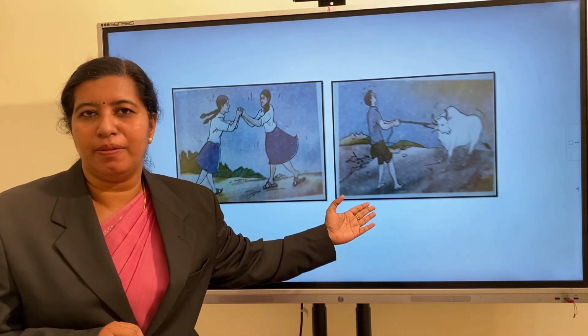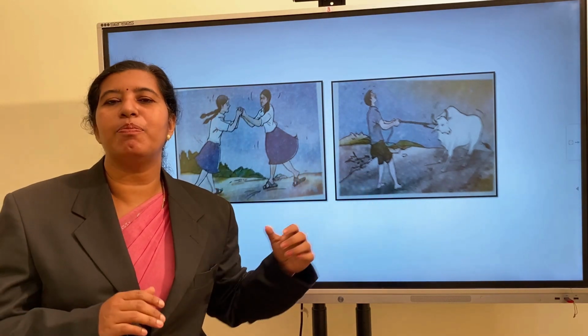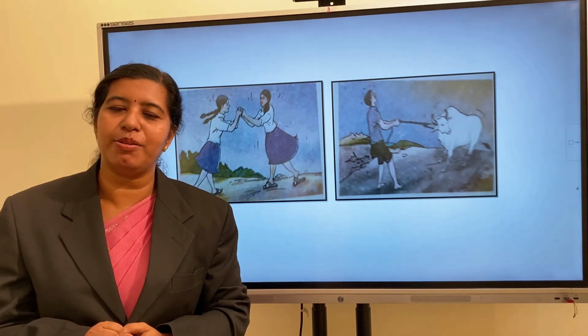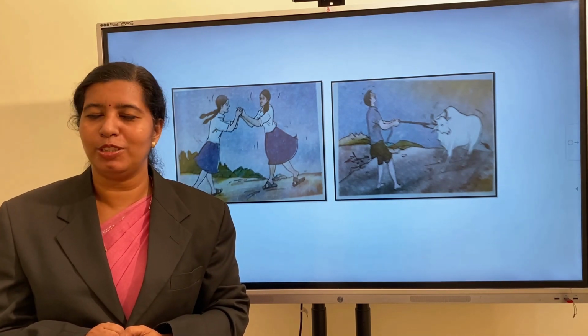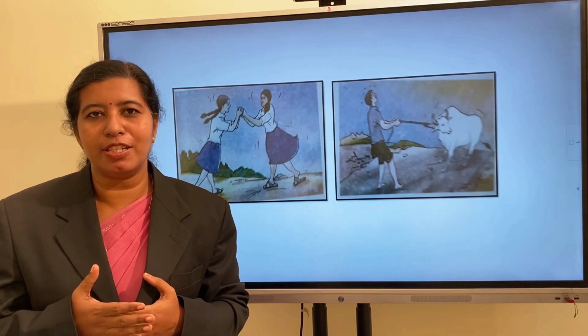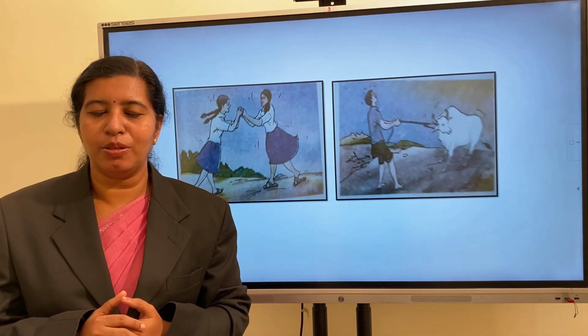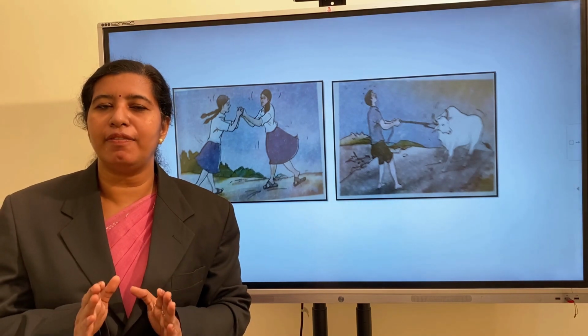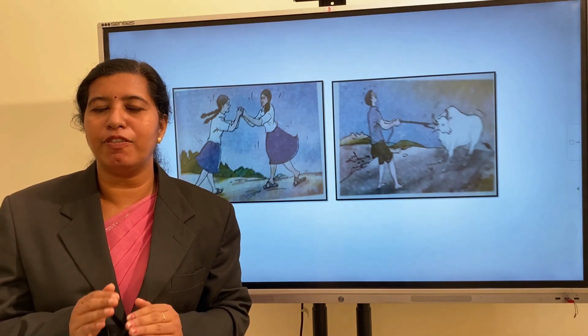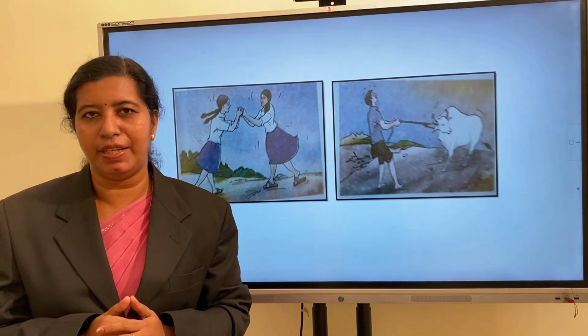In the second picture, a man and a cow are pulling each other. Here also, can you say who is pulling whom? No. Both are pulling each other so that both are applying force on each other. So, the interaction of objects is very important. Then only a force will come into play between them.